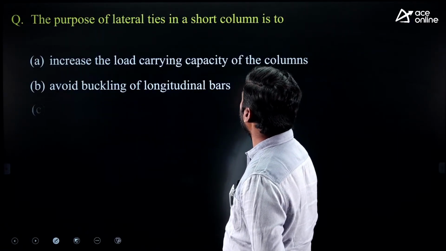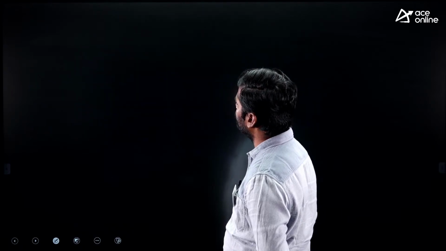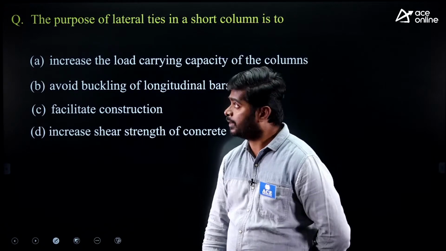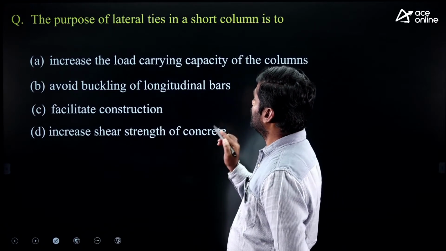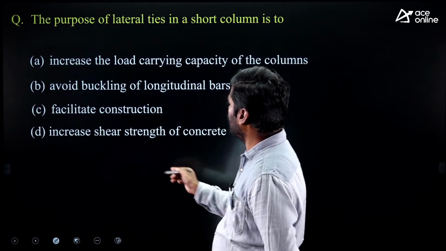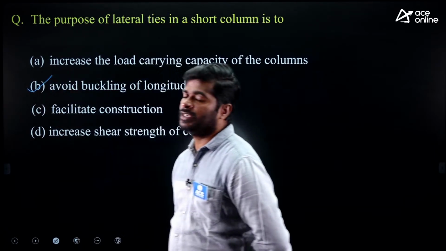The purpose of lateral ties in a short column is also one of the famous questions in state exams, right? Main reason to provide lateral ties is to avoid the buckling of longitudinal bars, to keep the main steel in position.